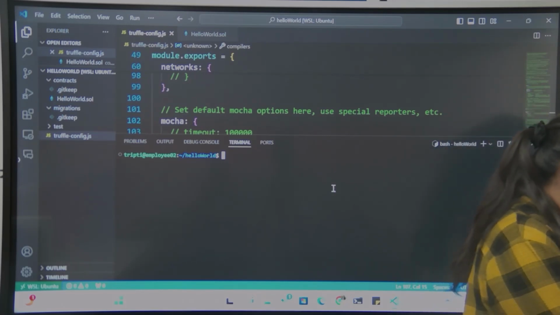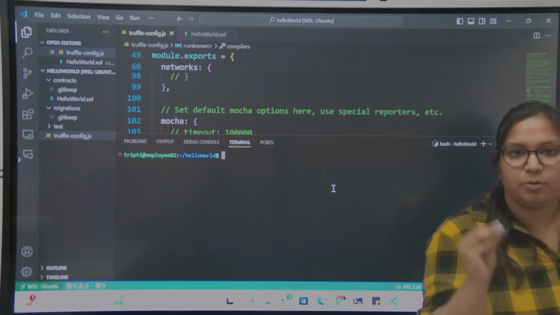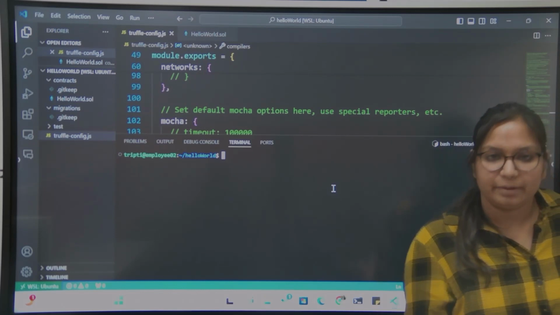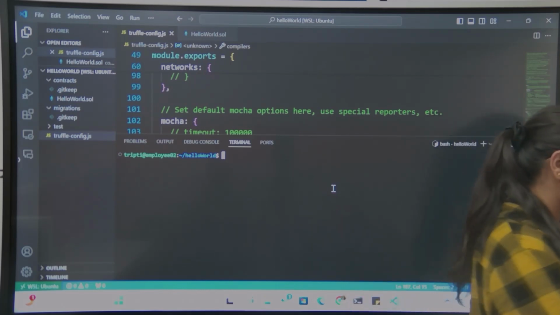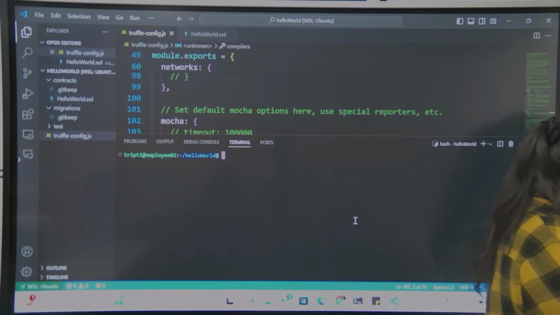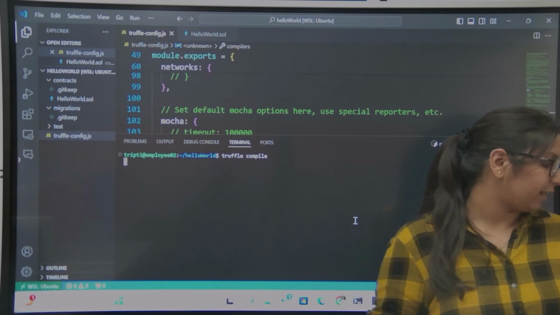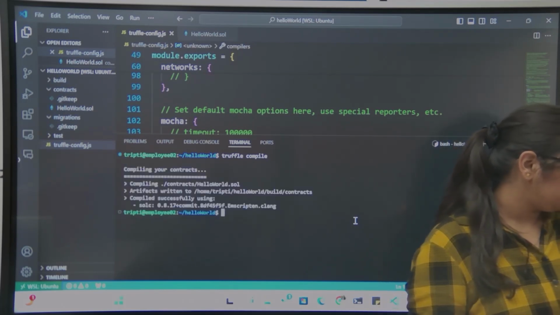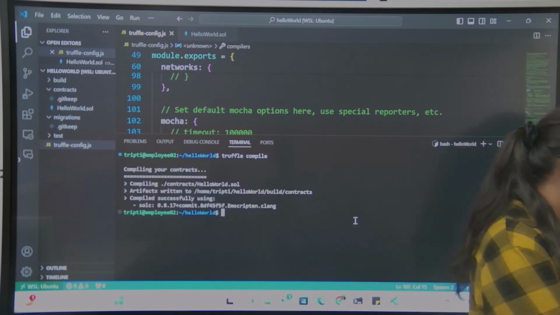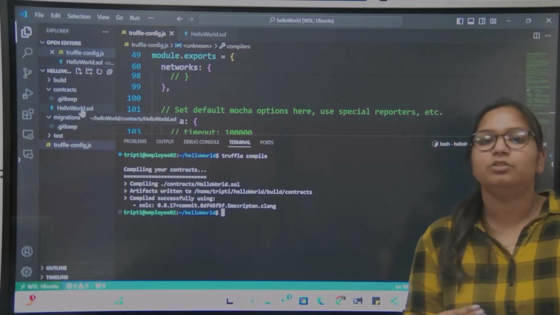Always make sure that your local blockchain is running, then you are compiling and deploying your smart contract. So we'll use truffle compile for compiling the smart contract. You see it's compiled successfully. Now we want to deploy this smart contract.